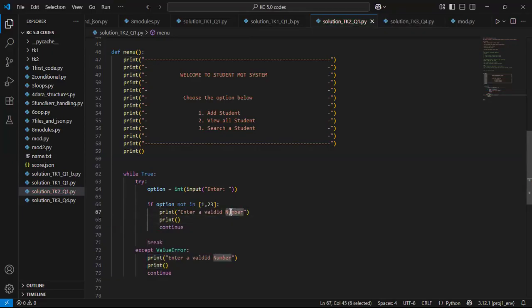So option here, and then do what? Take you back for you to do what? Enter a valid option. All right, makes sense. Okay, someone's hand is up. So that if option not in, you wrote 1,23. Oh, yeah. Thank you. That is fantastic. Yeah, please correct that. 1,2,3.